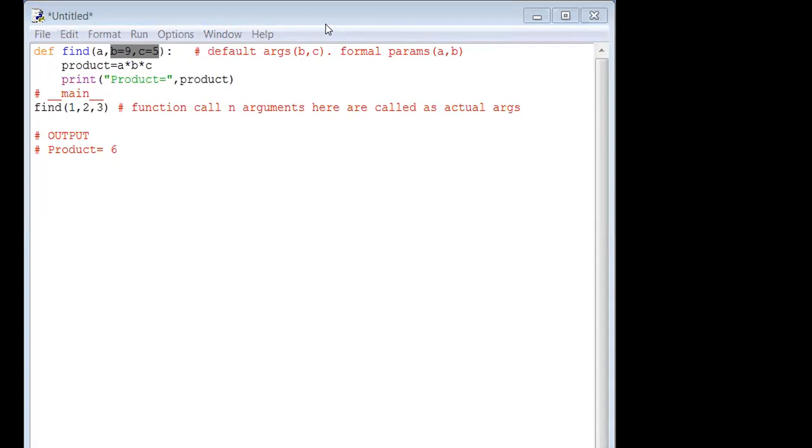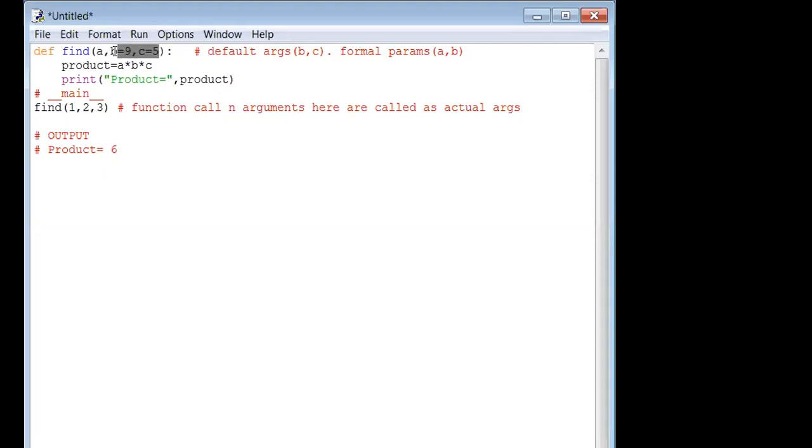How many default arguments are there now? Two default arguments are there. What are they? B and C respectively. A couple of default arguments are given and one formal parameter is given. Of course, all are formal parameters only, but categorically we can divide them into two default arguments. They are B and C.